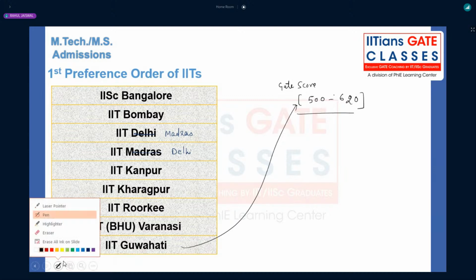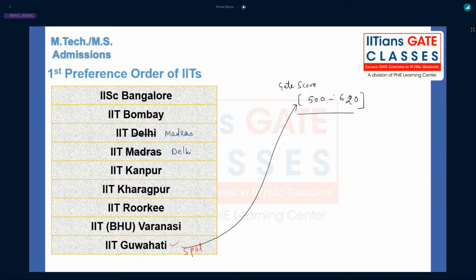Why? Because according to the feedback I got from students of IIT Guwahati, they don't have that much work to do in MTech, and it is not that strict for semester examinations. You can do parallel preparations and get a very decent rank in the upcoming GATE examinations, right? Instead of selecting Varanasi, Guwahati will be a good idea for those with a GATE score between 500 and 620. You just have to wait till the spot round, because so many seats will be vacant after the last round. So definitely you'll have a very good option through IIT Guwahati, right?